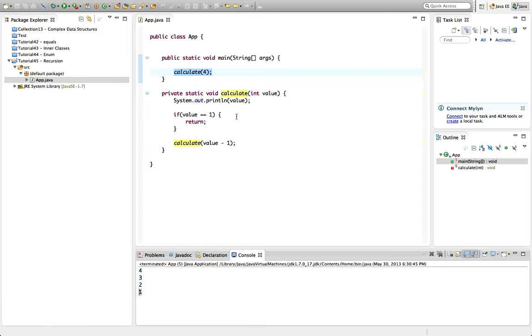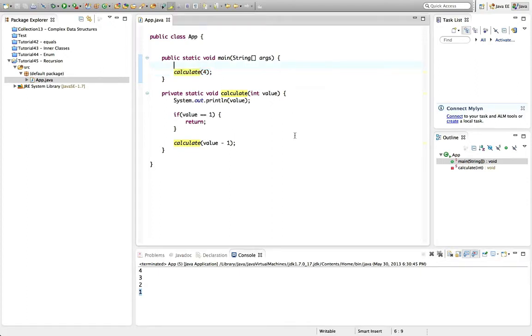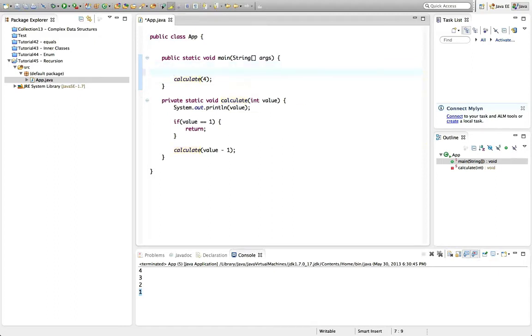Now we can do useful stuff with this, and one classic example is to calculate a factorial value. For example, the factorial of 4, which we write like this, 4 exclamation mark.